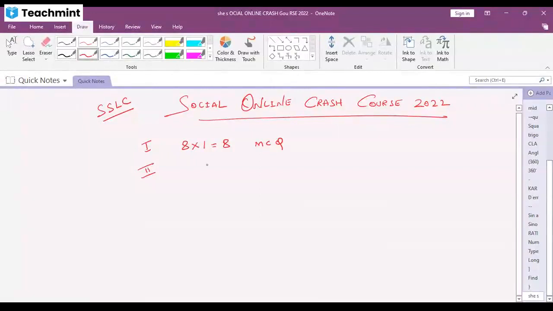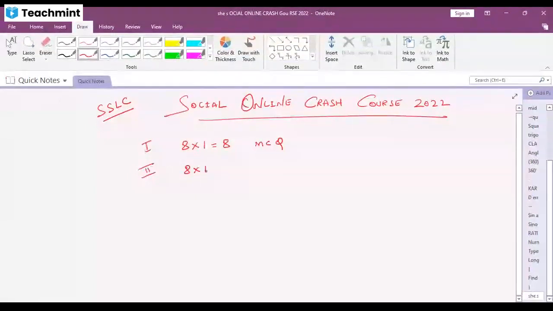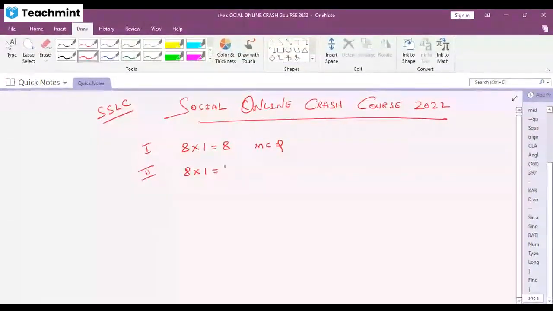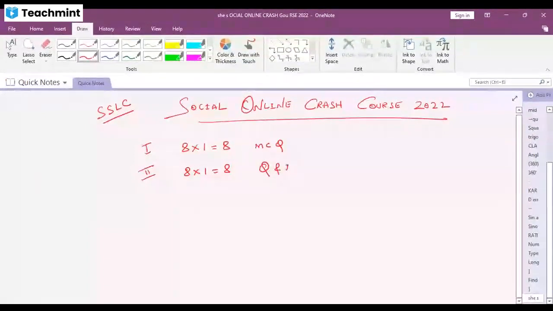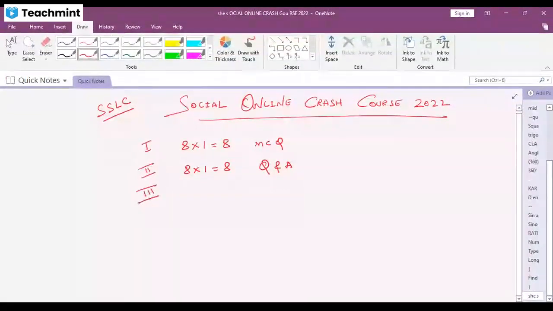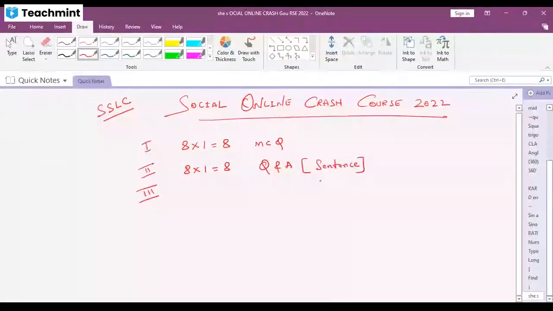And then we have the second main. In total we have 8 questions, each carrying 1 mark. Total is 8. The third main is your answer section. As you can see, the question is given: you have to answer the following question in a sentence. Remember, you write just one word or a sentence each.